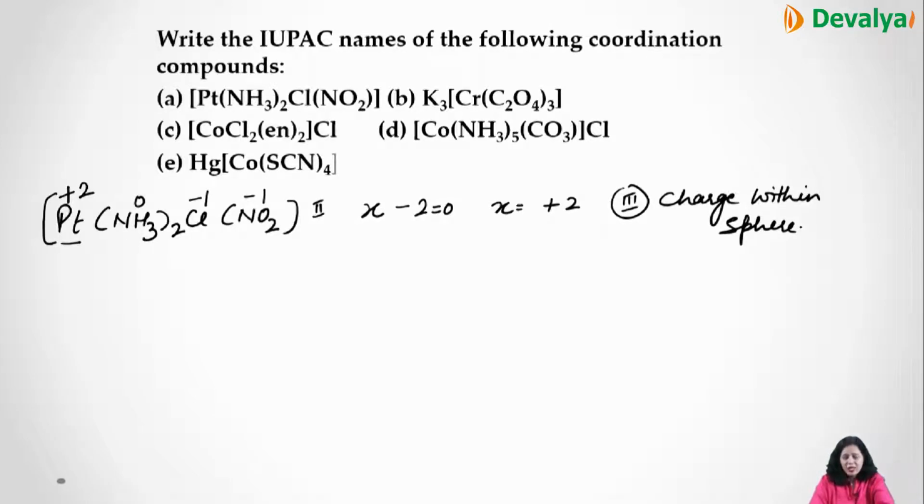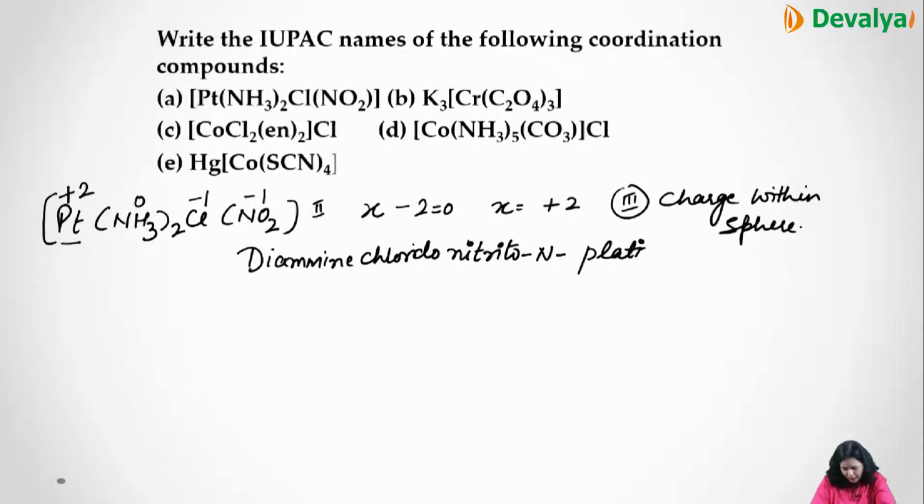Now we'll give the name, and the name we always give alphabetically. So ammine and then Cl and then N. So here it will be diammine, chlorido, nitrito, because this is ONO. So nitrito-N we will write, and the central metal atom is platinum, and the charge outside the coordination sphere is 2. So this is the name of the compound.